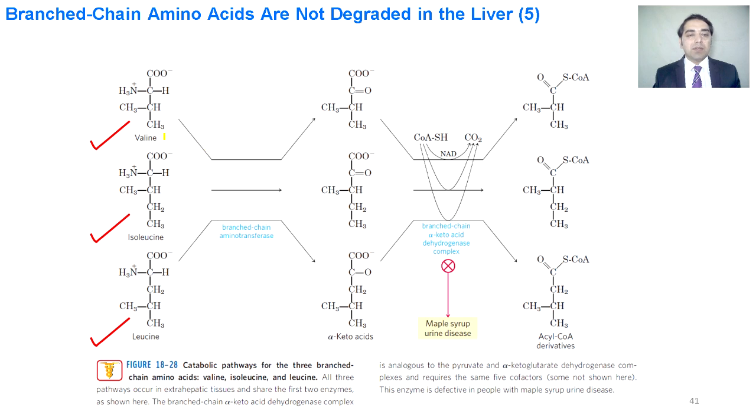Actually, branched chain amino acids are degraded by the branched chain aminotransferases. Valine, isoleucine and leucine, they are not degraded completely in the liver. So they are converted first into the deaminated form, that is the alpha keto acid form, and then they are converted into the acetyl-CoA derivative. This way the branched chain amino acids are degraded.